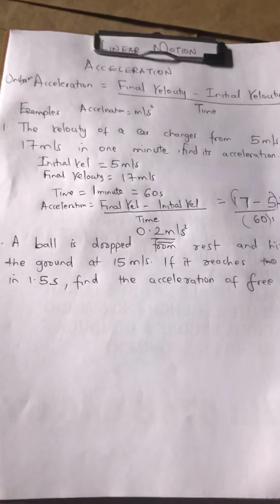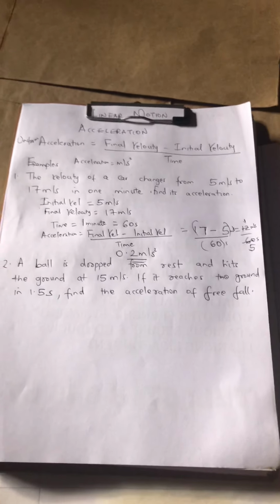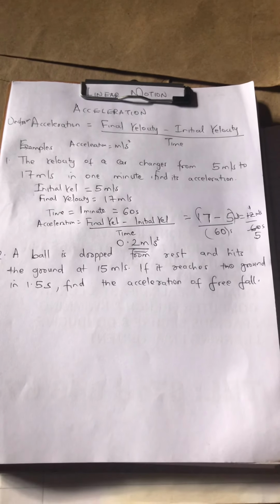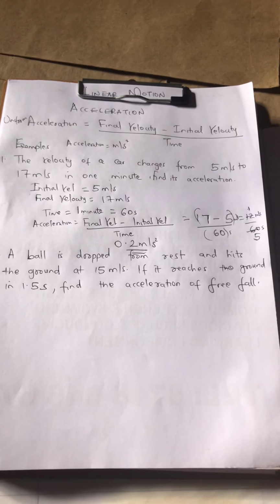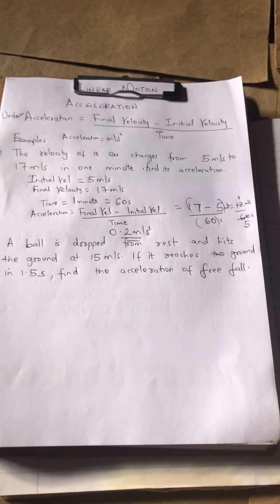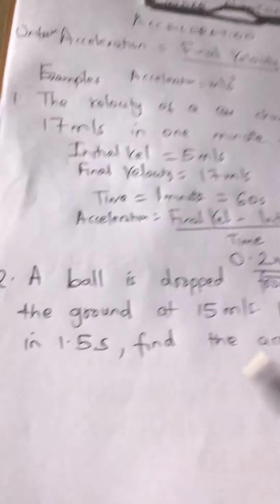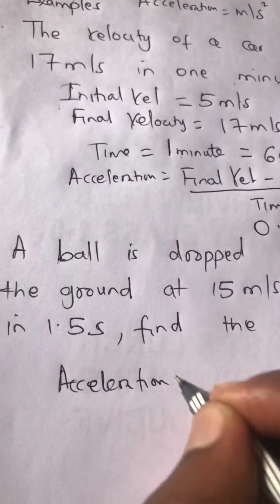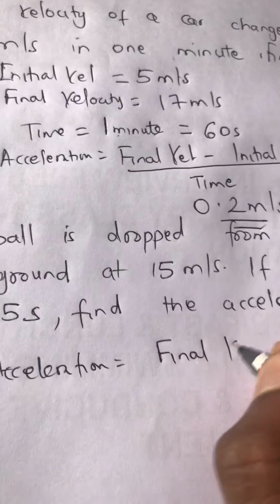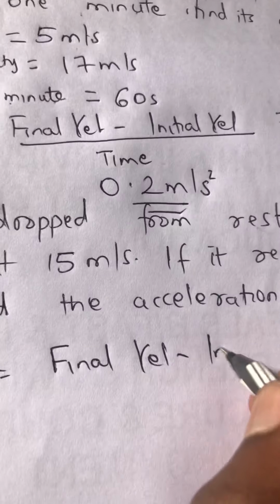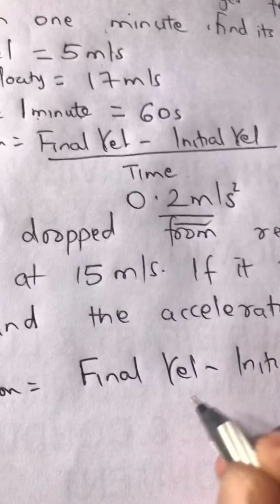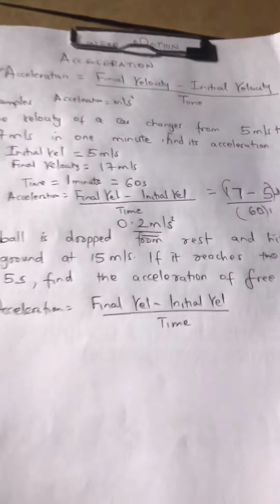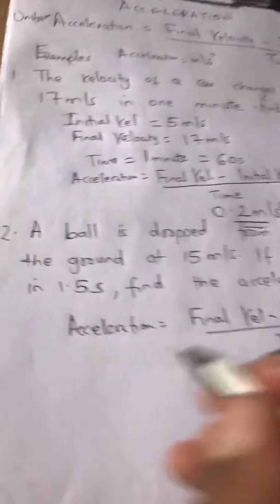Ya pili unaambiwa a ball is dropped from rest and hits the ground at 15 meters per second. If it reaches the ground in 1.5 seconds, find the acceleration of free fall. Kuja uandike formula. Inasema nini? Acceleration is equals to final velocity minus initial velocity divided by the time. All right? What is our final velocity?